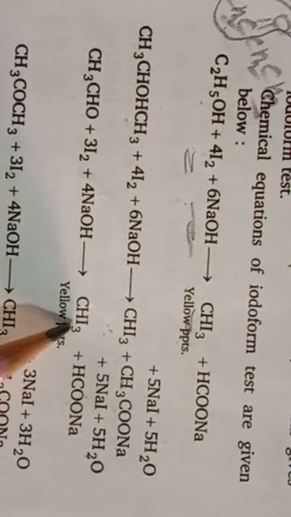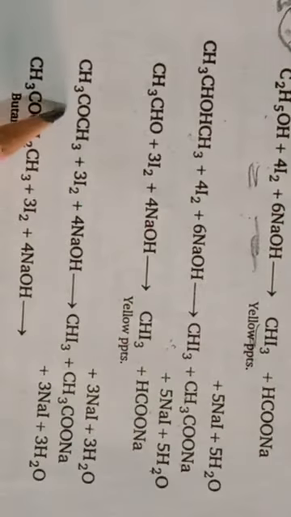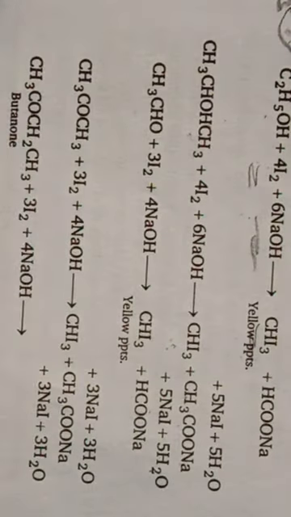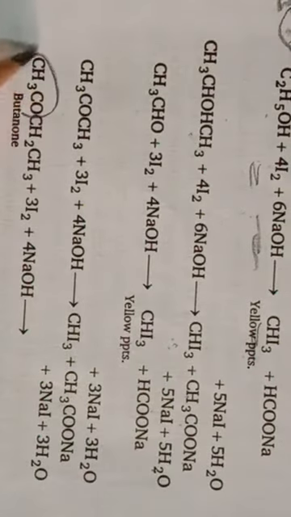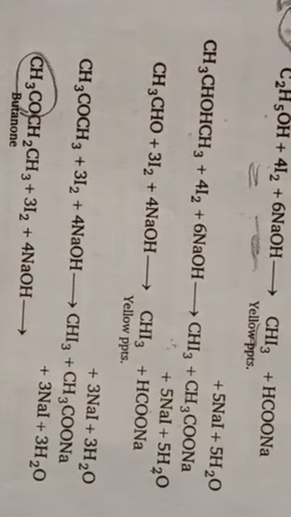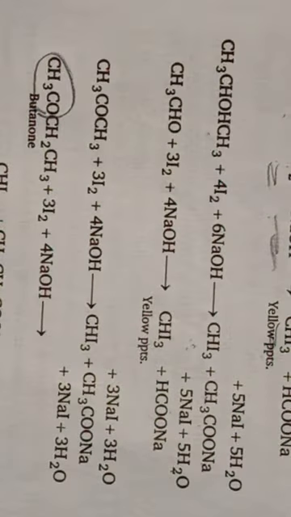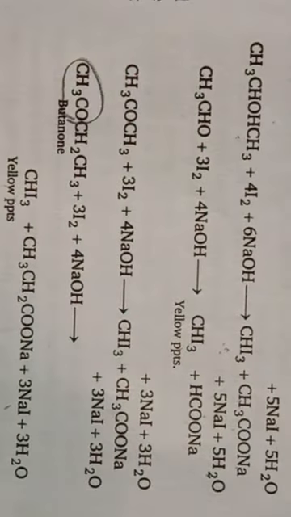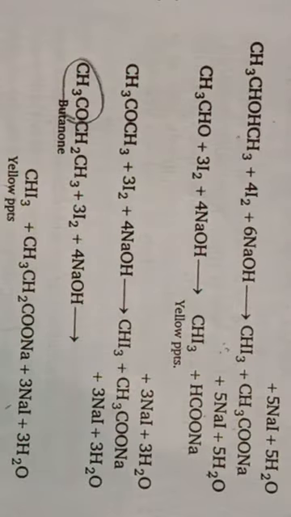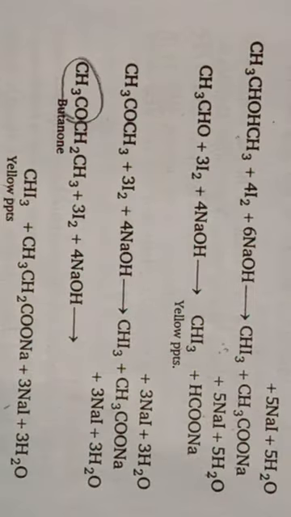Ethanol will also form iodoform. Acetone gives iodoform. Butan-2-one, due to the presence of the CH3CO group, will form iodoform. This is the iodoform reaction, with the help of which we can distinguish compounds having CH3CO group from other compounds which do not have CH3CO group.